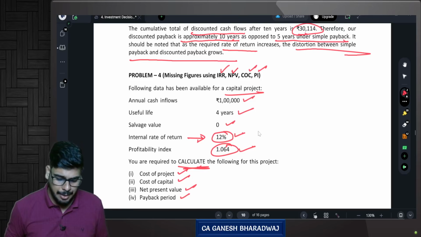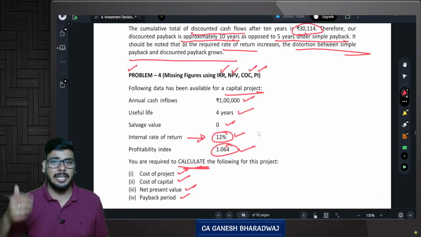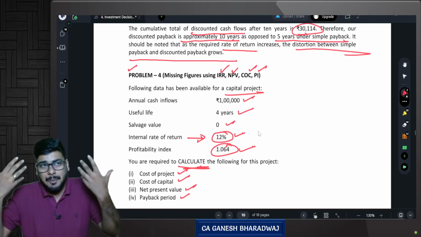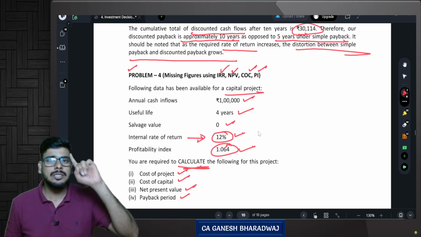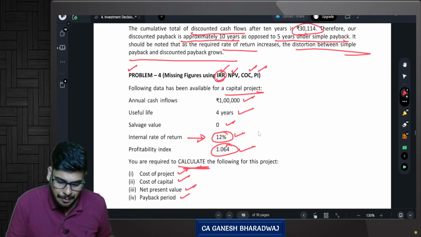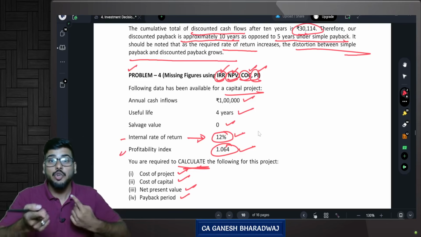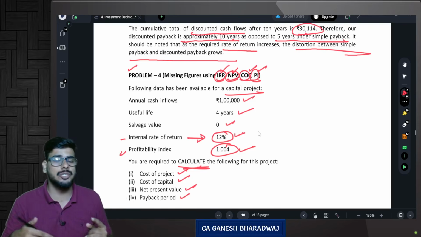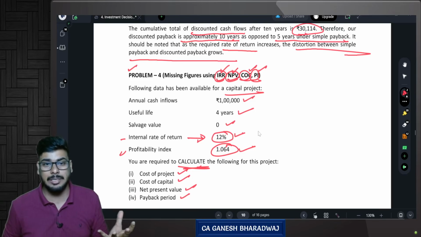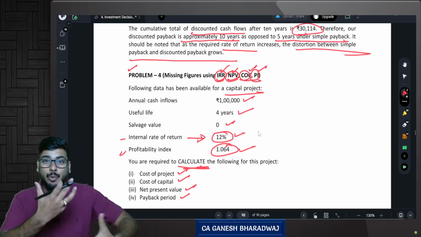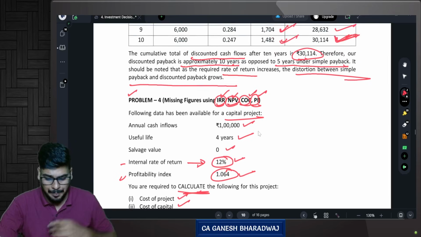Now, if I am an examiner, I would be interested in testing you this question for a simple reason. I'll tell you the open reason why I would be, if I put myself in the shoes of an examiner, I would be interested to pick this question because a single question tests you on concepts of IRR, NPV, cost of capital, profitability index. Sir, here many things are given already. You will at least know how to use it. You should know how to use it. Don't think all questions are computation driven. Certain questions are also logic driven. In fact, most questions are logic driven. You should know what to use, how to use this data and arrive at the missing figures. Very, very important. Are you clear with this? So now let's get started.